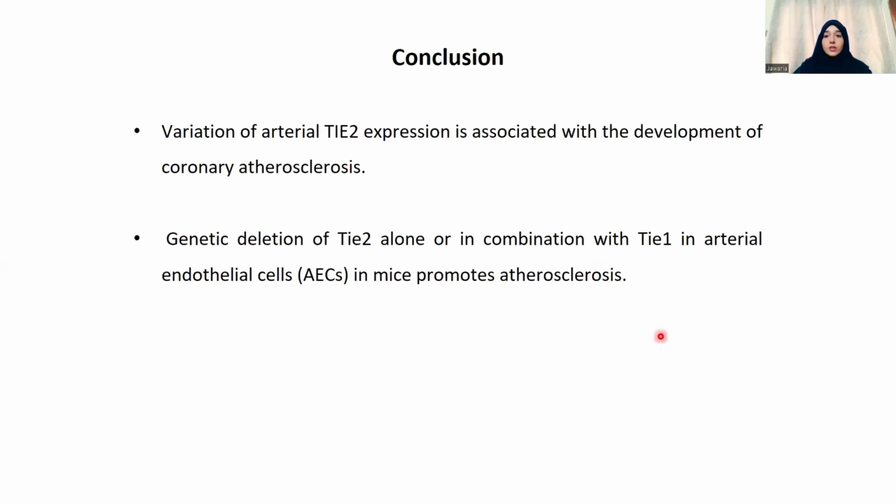So, conclusion. Variation of arterial Tie2 expression is associated with the development of coronary atherosclerosis, and genetic deletion of Tie2 alone or in combination with Tie1 in arterial endothelial cells in mice promotes atherosclerosis.